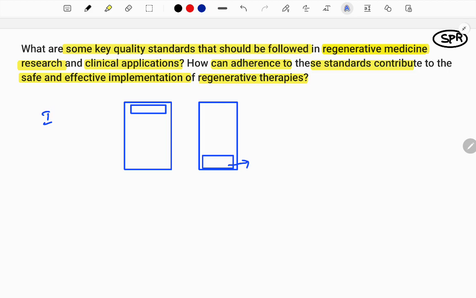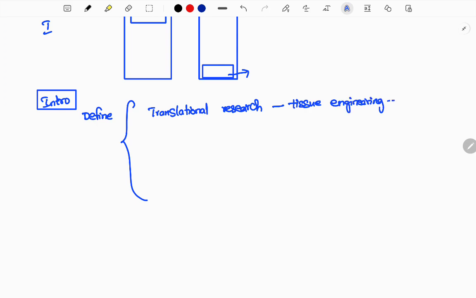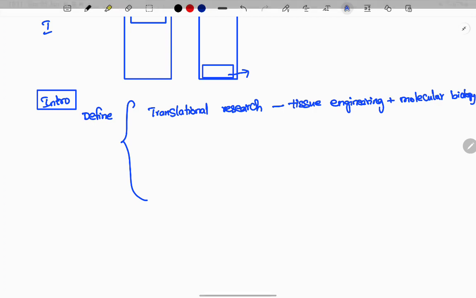Now we understood what it is. Now let's give an intro. For the intro, I will give key points. First of all, you need to define regenerative medicine. In the definition, it is a translational research of tissue engineering and molecular biology. This is research being done on tissue engineering, which means they are going to develop new tissue.